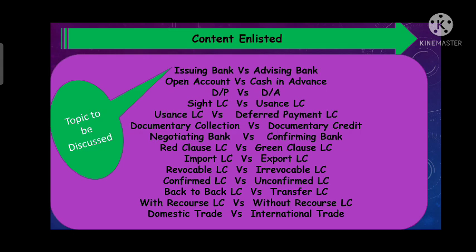The difference between documentary collections versus documentary credit, negotiating bank versus confirming bank, red clause LC and green clause LC, import LC, export LC, revocable LC versus irrevocable LC, confirmed LC versus unconfirmed, back to back LC versus transferable LC, with recourse LC versus without recourse LC, domestic trade versus international trade. These were the topics which we will discuss in this video. So let's start.